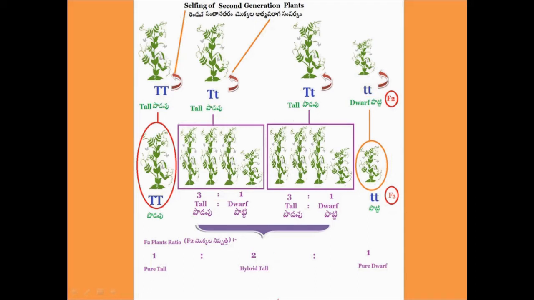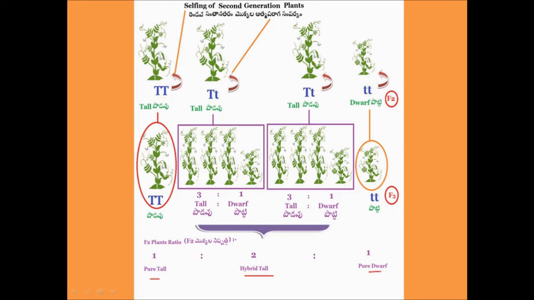Therefore, the F3 generation proved that 1/3 of the tall plants of F2 generation were pure tall, whereas 2/3 of the tall plants of F2 generation were hybrid tall, and 1/4 of the total plants of F2 generation were pure dwarf.